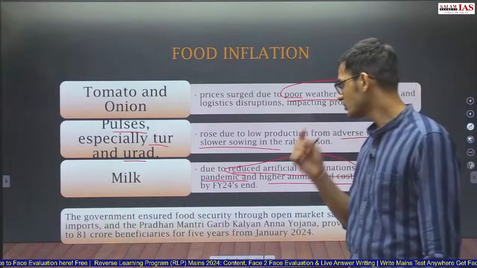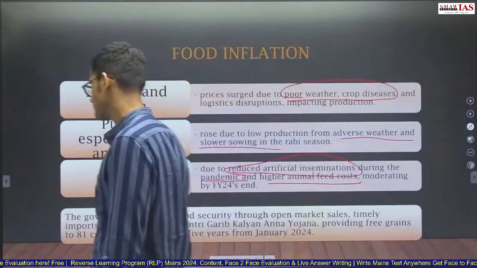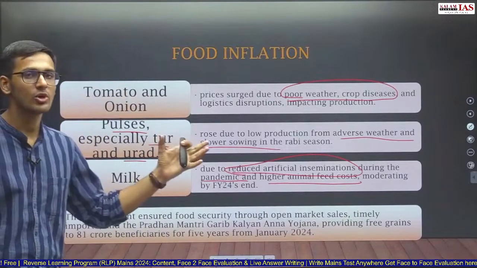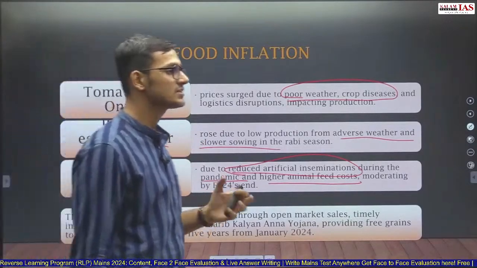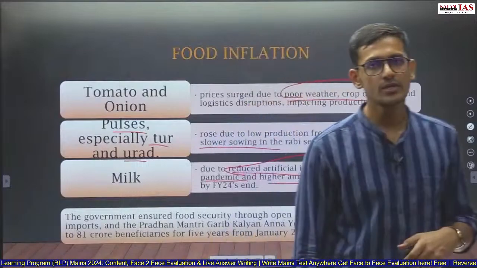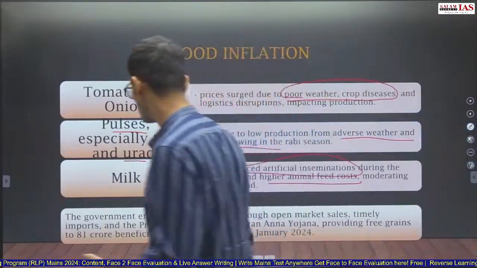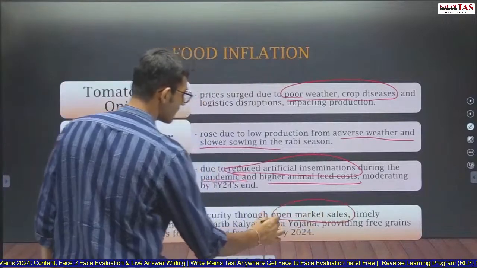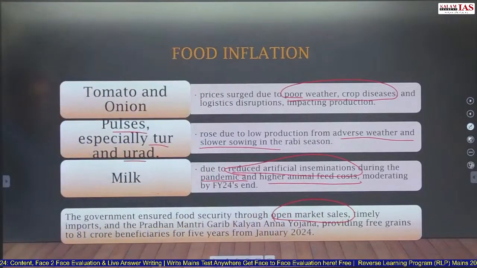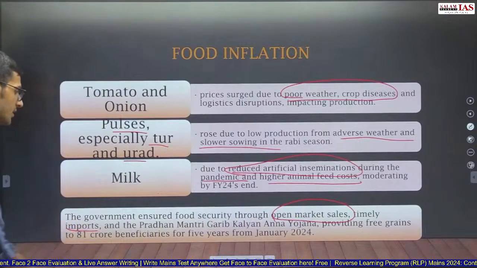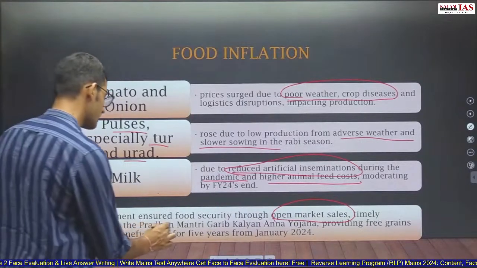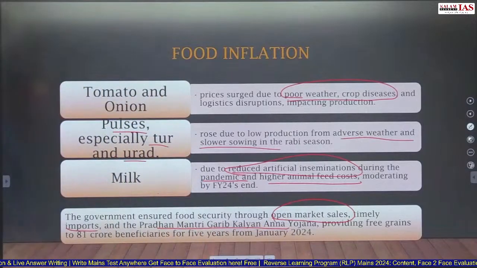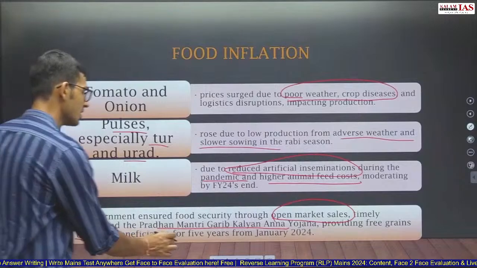The government ensured food security through open market sales. Despite all these problems, the increase in prices of tomato and onion, pulses, and milk, how did the government ensure food security in the nation? The government ensures food security through open market sales by the government of India, timely imports, and the Pradhan Mantri Garib Kalyan Anna Yojana, where the government provides 5 kg of free grain to 81 crore beneficiaries for 5 years from January 2024.